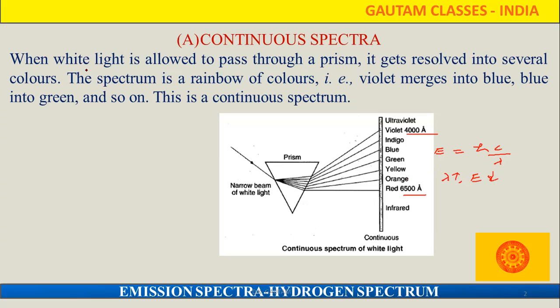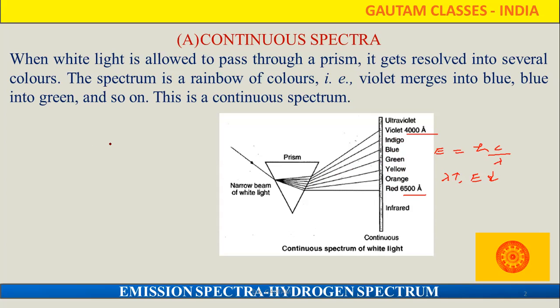So this is the continuous spectrum. Whatever light is incident on the prism contains all types of wavelength. It passes through the prism, and by that it shows the rainbow. In that rainbow, we can differentiate the seven colors: violet, indigo, blue, green, yellow, orange and red.